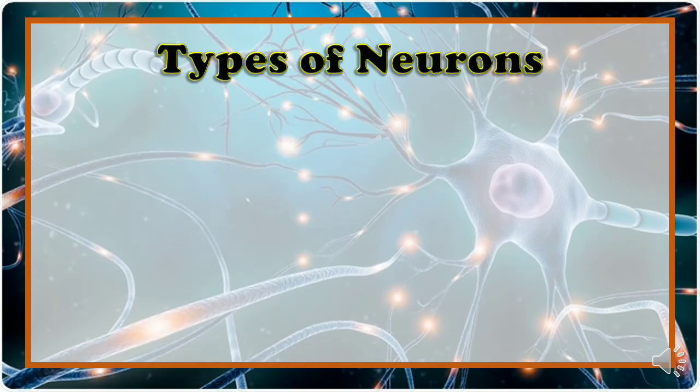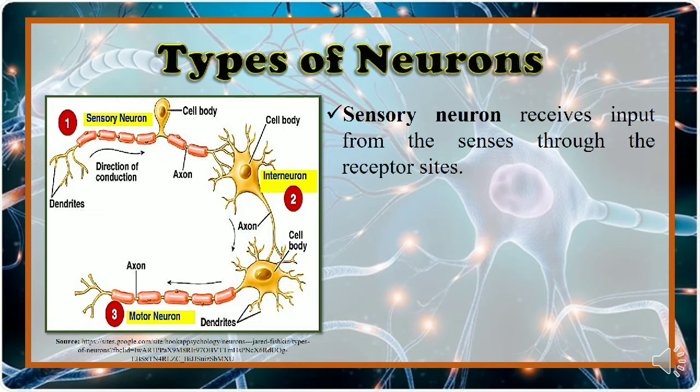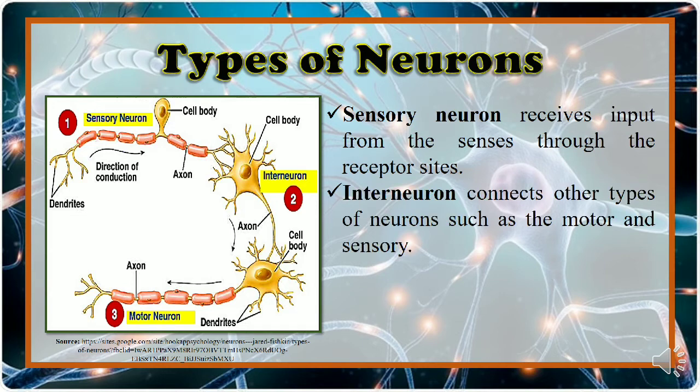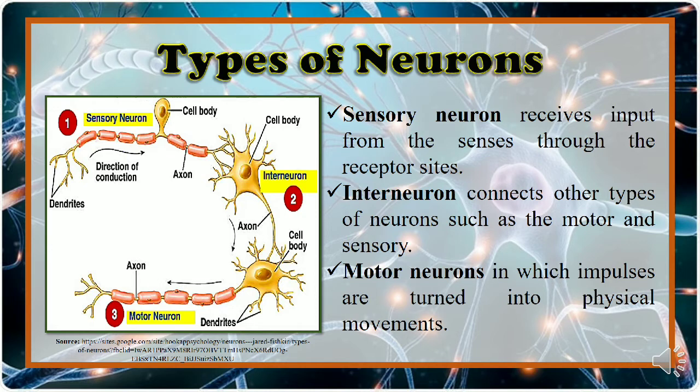So here are the types of neurons. Sensory neurons receive input from the senses through the receptor sites. Interneurons connect the other types of neurons, such as the motor and the sensory. They also provide proper connections so that sensory impulses can be changed into motor impulses, while the motor neurons are those in which impulses are turned into physical movement.